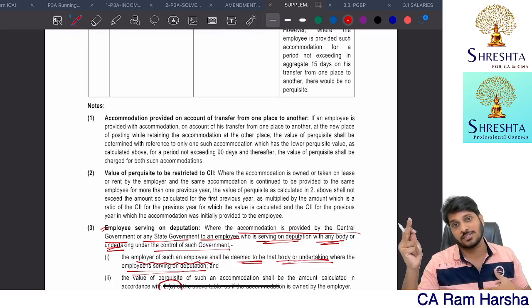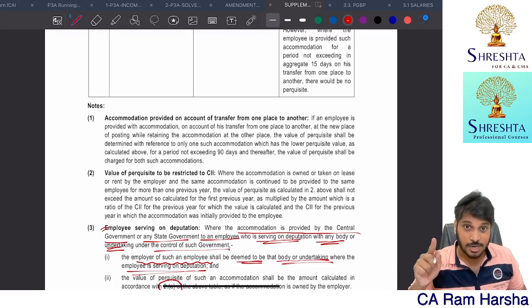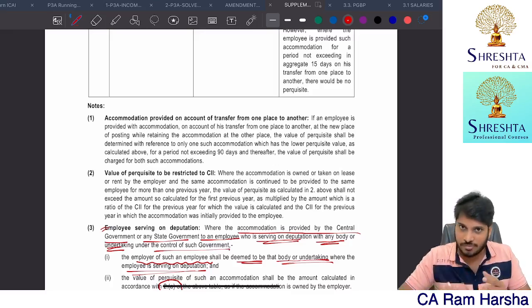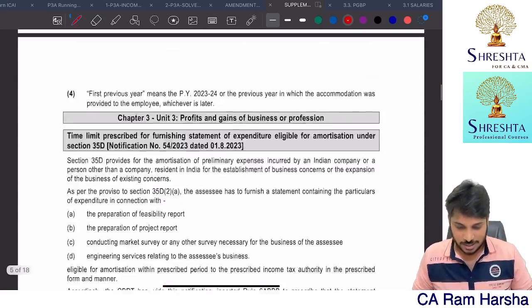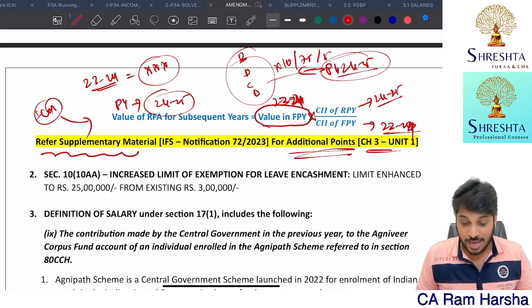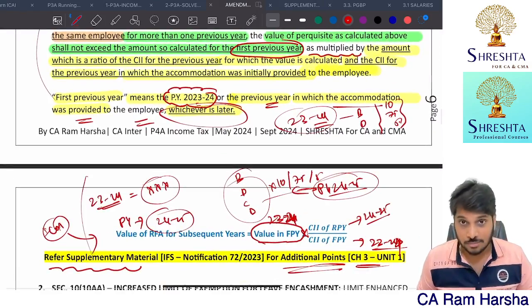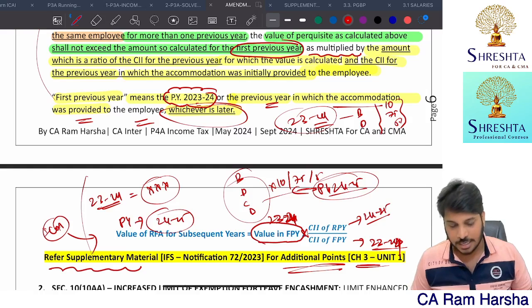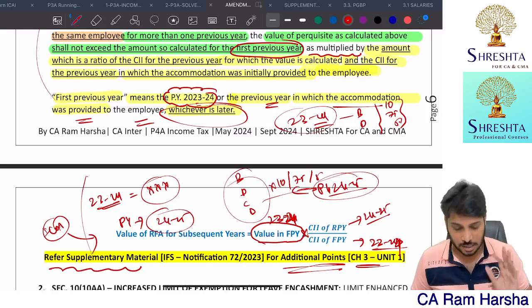in the marathon class. Getting it? You watch that marathon's salaries timestamp, you will clearly understand. At the end of that salaries timestamp, you will find this amendments video, whatever you're watching, also there. So with this accommodation, the major amendment in salaries is completed. I hope you understood this point and this logic. If not, just listen to it once again. You will definitely get clarity.